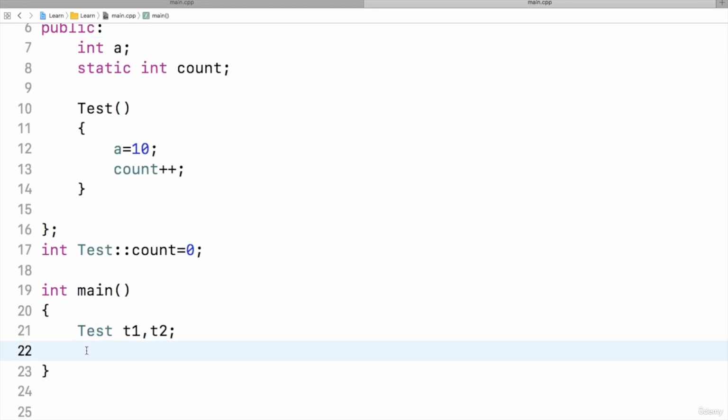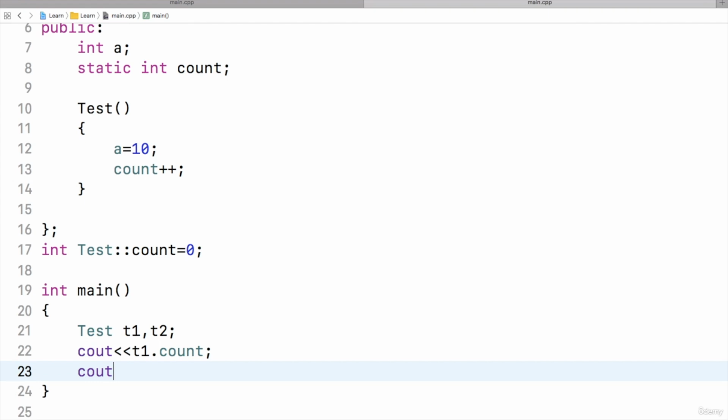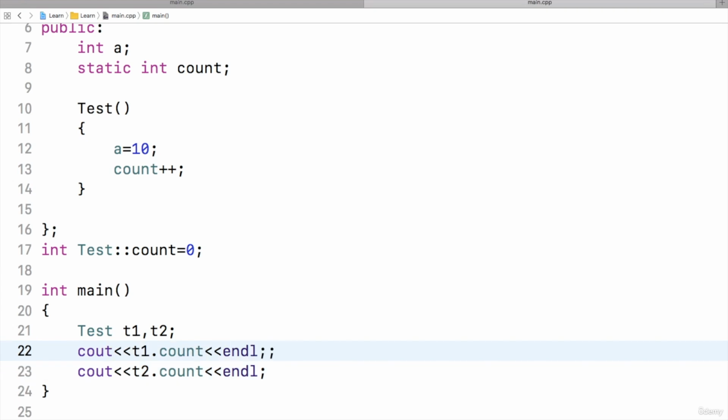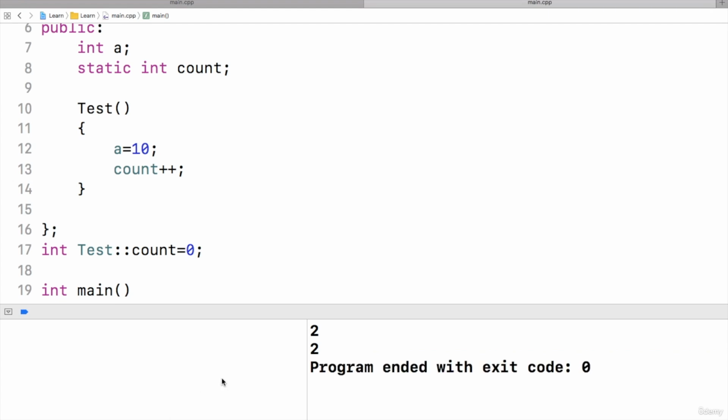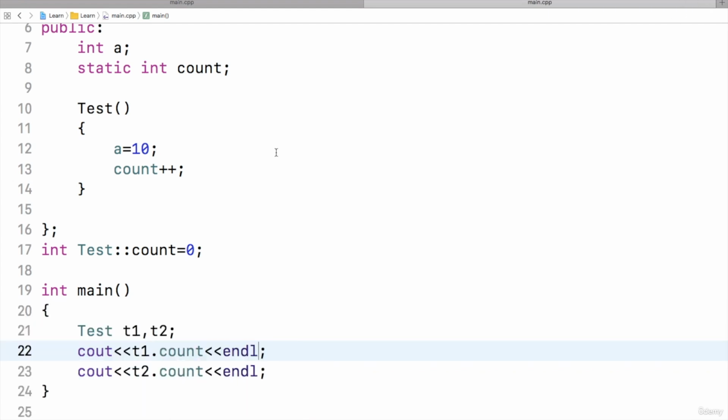I will display count: cout t1 dot count, and also cout t2 dot count, with endl after each. Let us run the program and see what happens. Count value is 2. If it were individually created for each object, count plus plus would give 1, but it is 2.